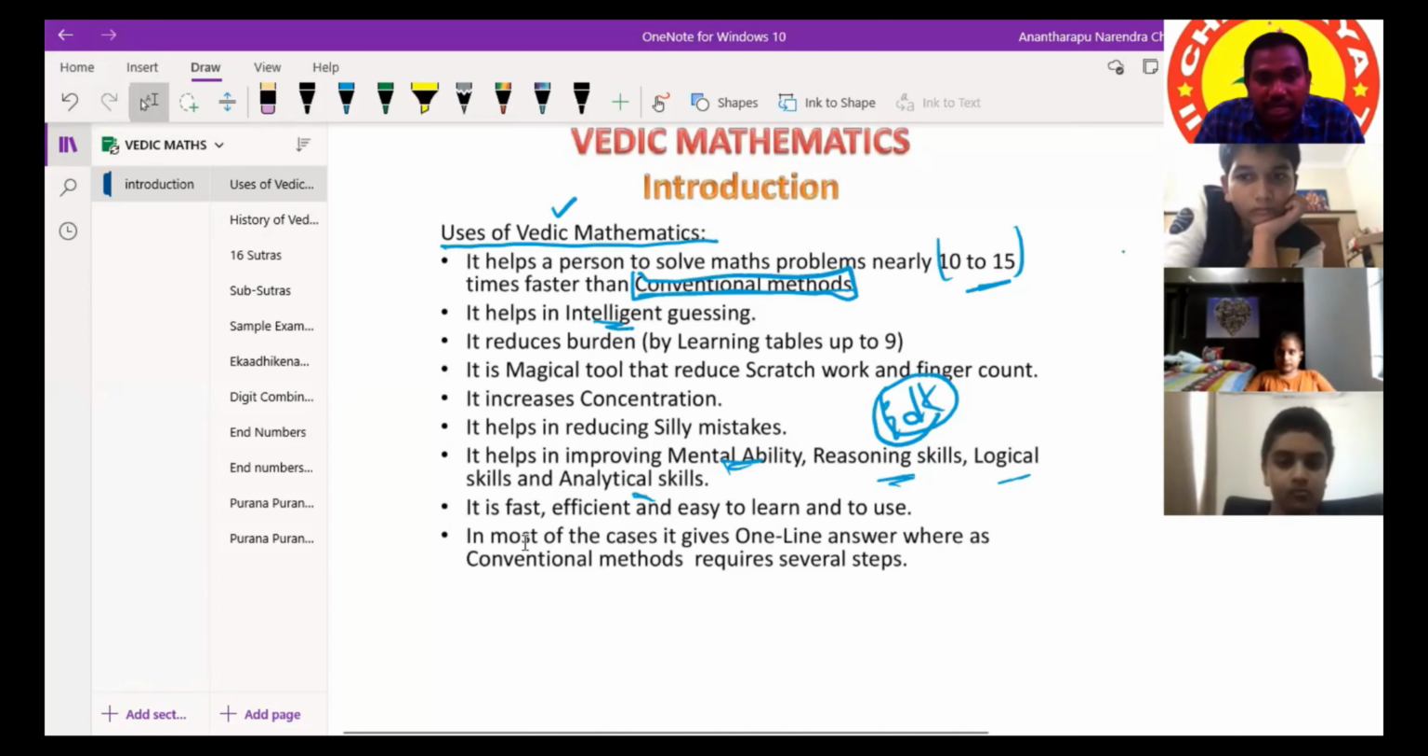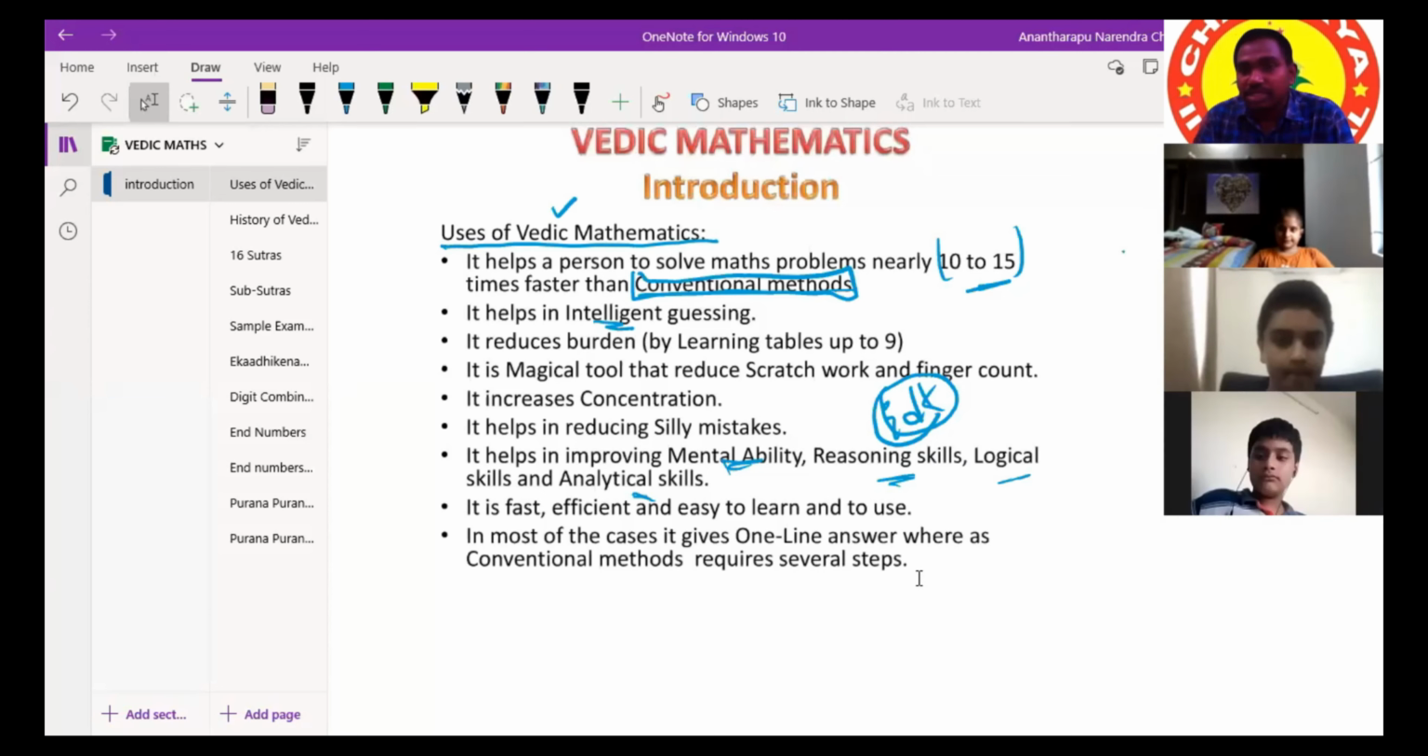Next is, in most of the cases, it gives a one line answer, whereas in conventional methods, we require step by step in several steps. In your academics, it is compulsory to write your steps. Suppose a question is for 5 marks or 10 marks, that much content is required to write. But when it comes to competitive exams, you don't need to write anything on the paper. Just answer the question.